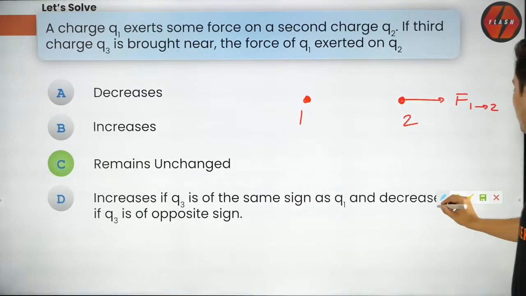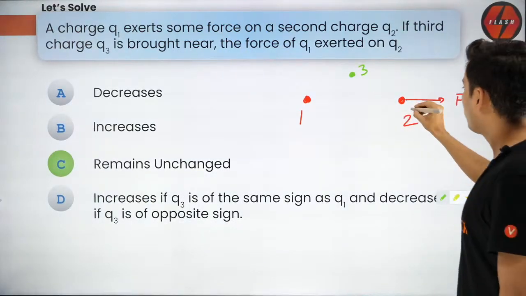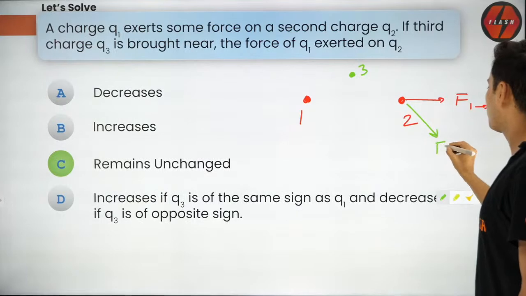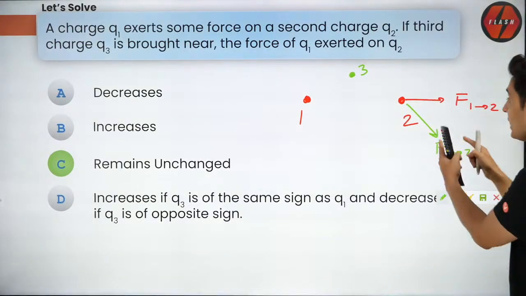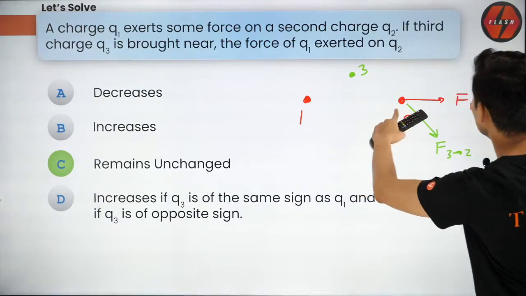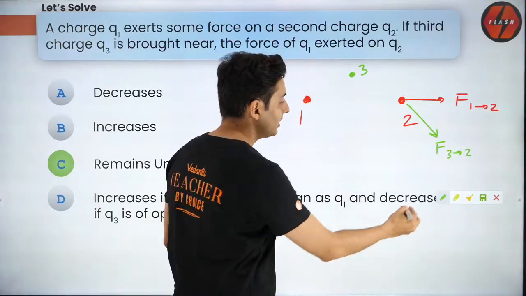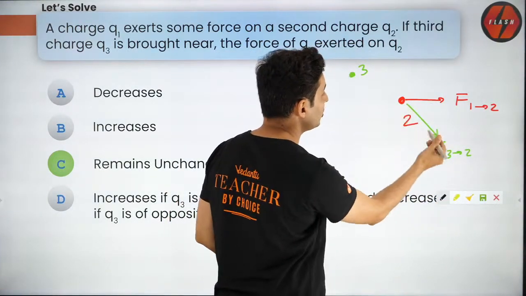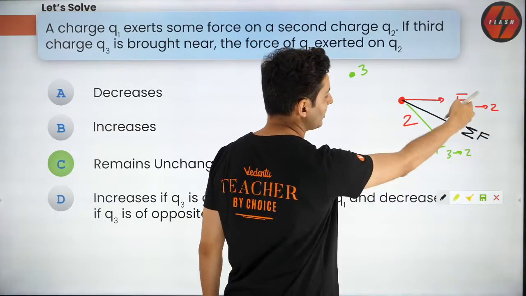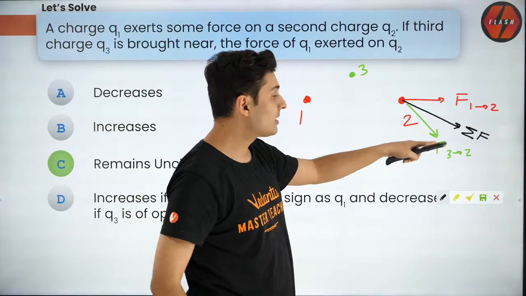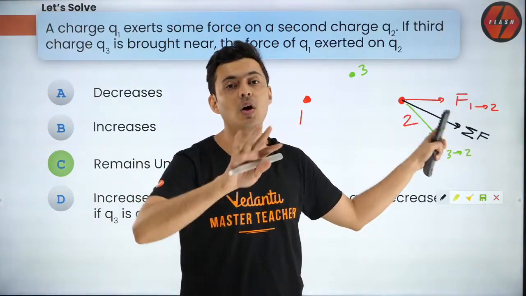Now, the moment you bring another charge number 3, this charge 3 will also exert a force on 2. But that does not mean the original charge between 1 and 2 changed. No, the original charge is still the same. Just that charge 2 will experience a net force because of these two red and green arrow marks. But understand, the force between 1 and 2 is still the same. It will not be affected.